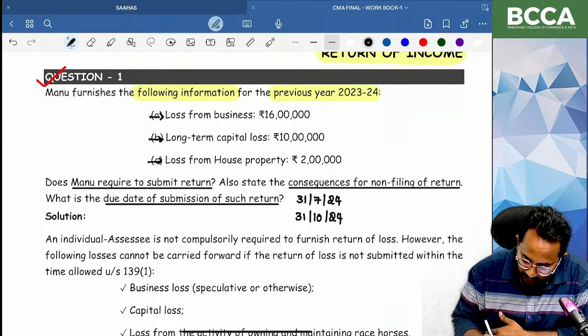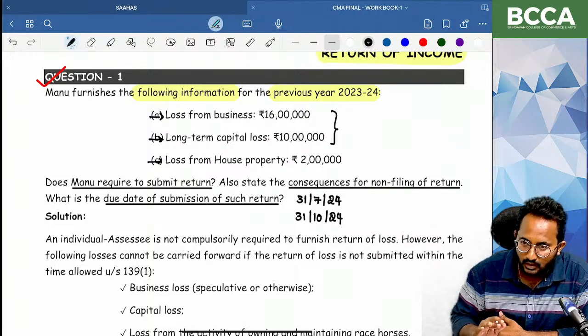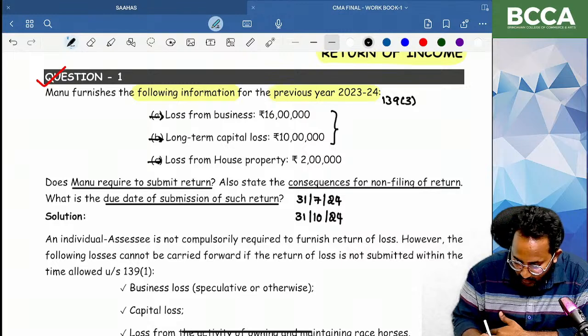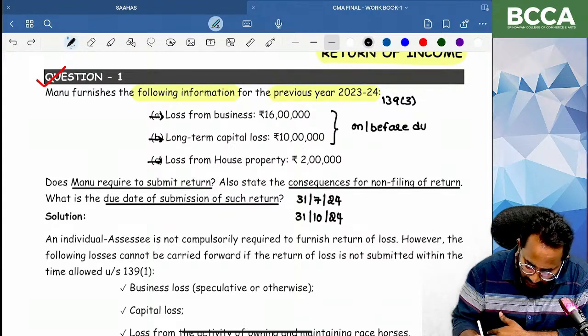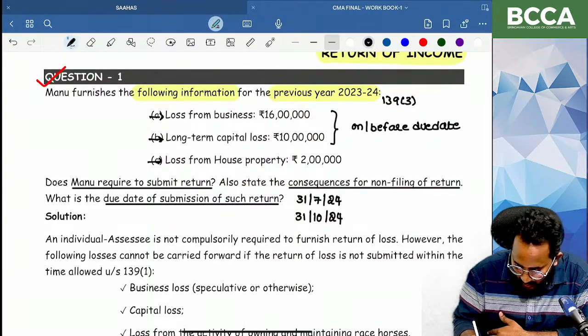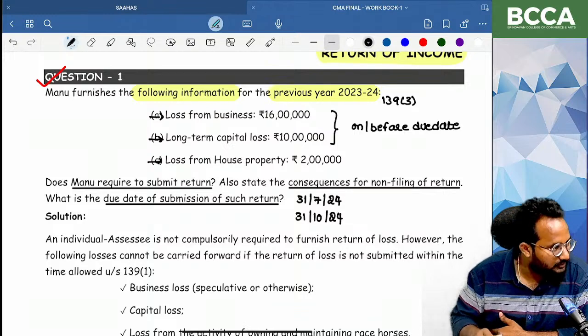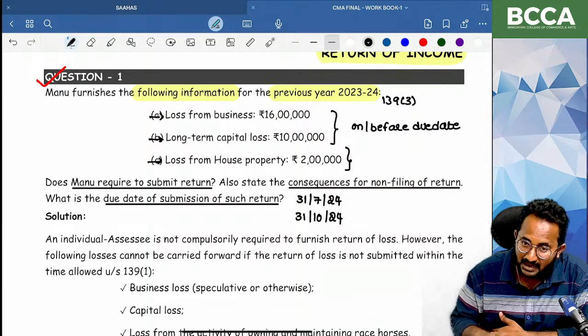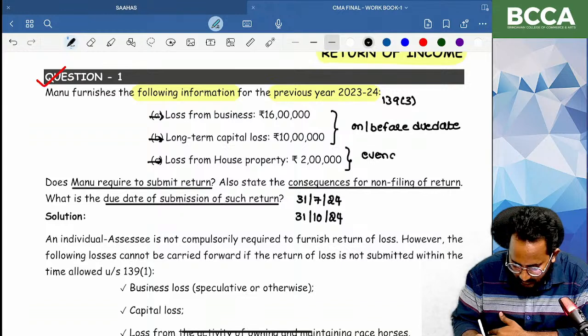For these two losses, if you want to carry forward the loss under section 139 subsection 3, you have to file on or before the due date. But with respect to the house property loss, though the loss return is mandatory, you can file the loss return even after the due date.